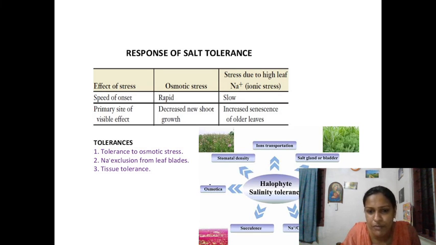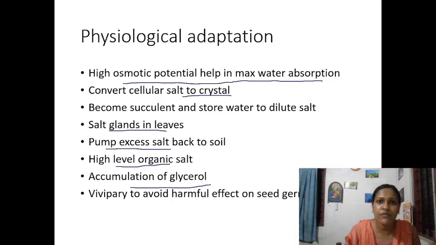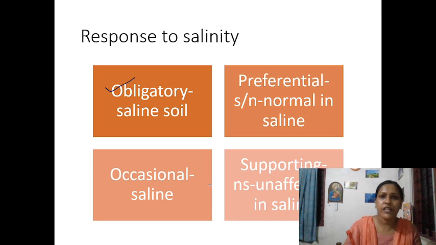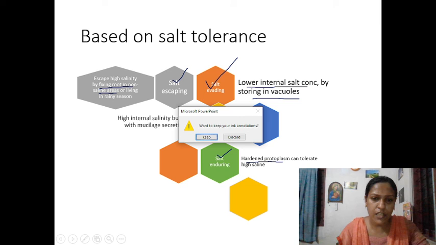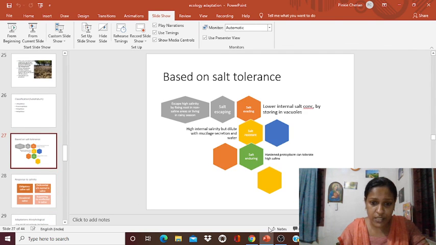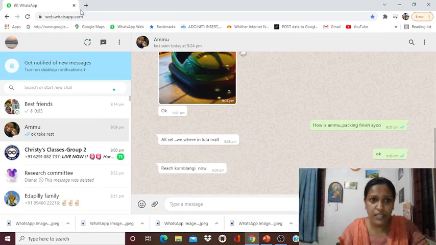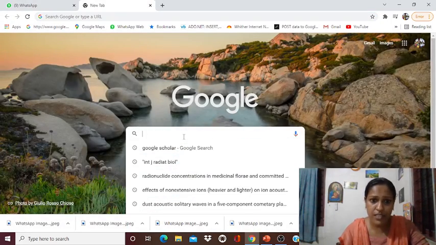So all these points make the plant salt tolerant. That is the basic understanding of halophytes. There are a lot of examples of mangroves, just like Rhizophora and Avicennia. All these are examples that you should understand.